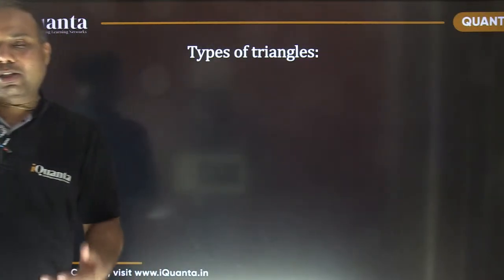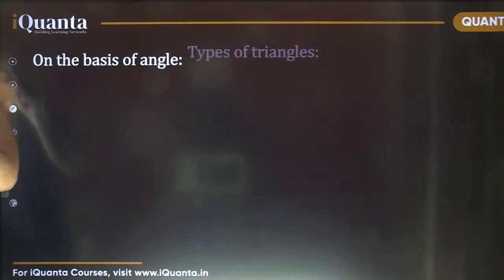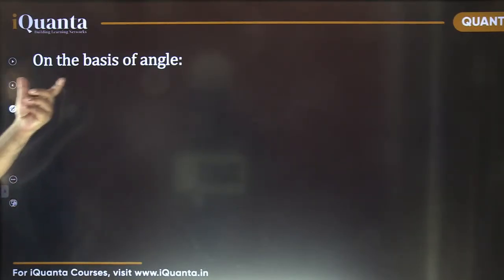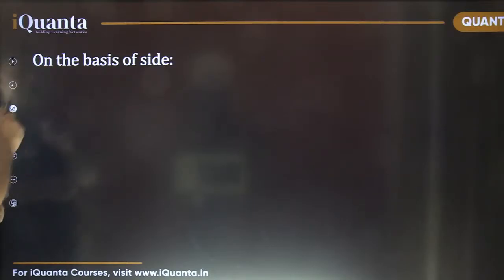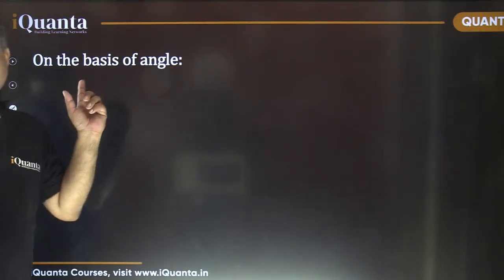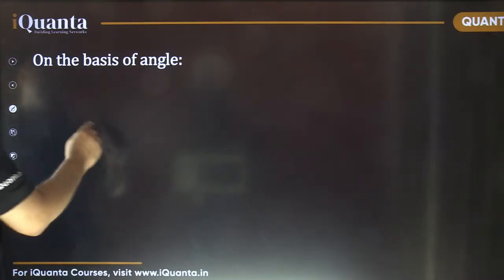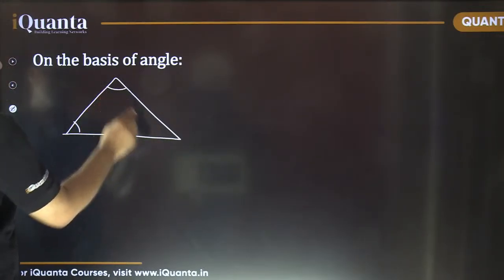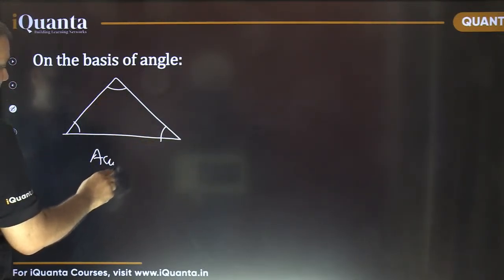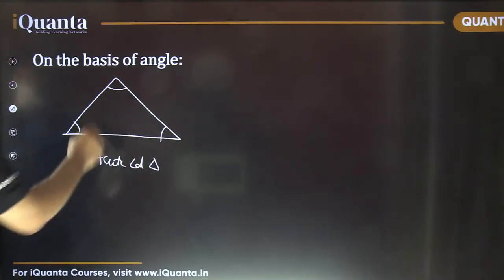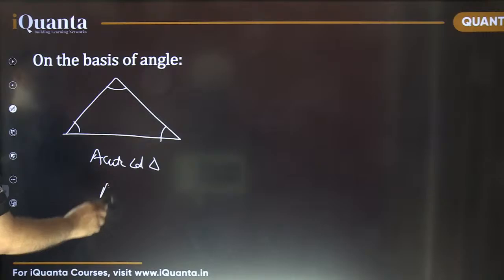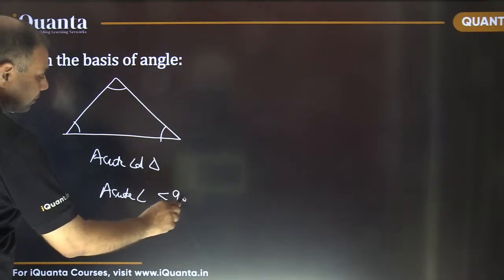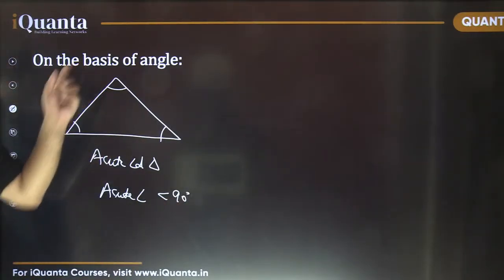So there are different types of triangles you were mentioning earlier. Let's see that. We can divide triangles into types on the basis of the angles and also on the basis of sides. In terms of angles, the first is the acute angle triangle, where all the 3 angles are acute angles. Acute angle means less than 90 degrees. So when all the 3 are acute angles, that triangle is known as an acute angle triangle.